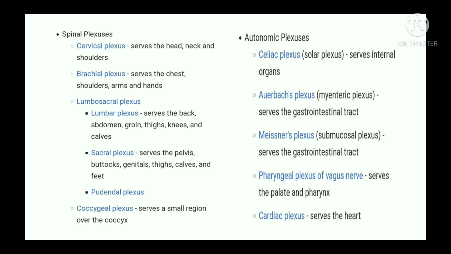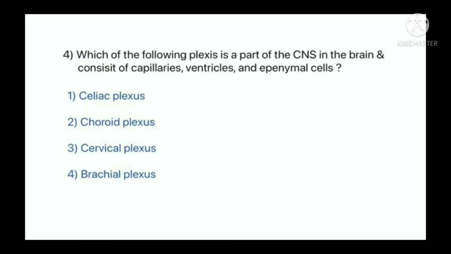And because we got a question recently based on these plexus, one more is the choroid plexus, which is present in the brain. We have seen the cerebrospinal fluid is filtered through the choroid plexus. So here is the question: which of the following plexus is a part of the CNS in the brain and consists of capillaries, ventricles and ependymal cells? So comment the answer in the comment box. It is very easy.